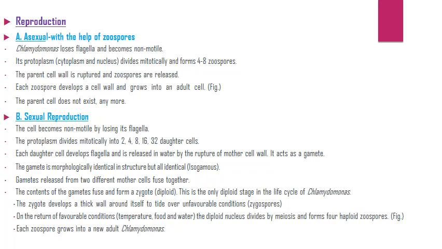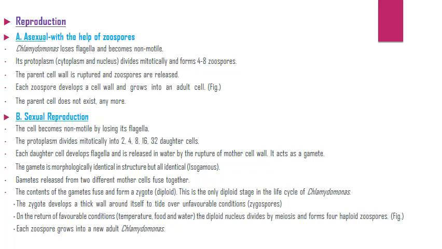Sexual reproduction. The cell becomes non-motile by losing its flagella. The protoplasm divides mitotically into 2, 4, 8, 16, 32 daughter cells. Each daughter cell develops flagella and is released in water by the rupture of the mother cell wall. It acts as a gamete. The gametes are morphologically identical in structure, all identical, it means the same.